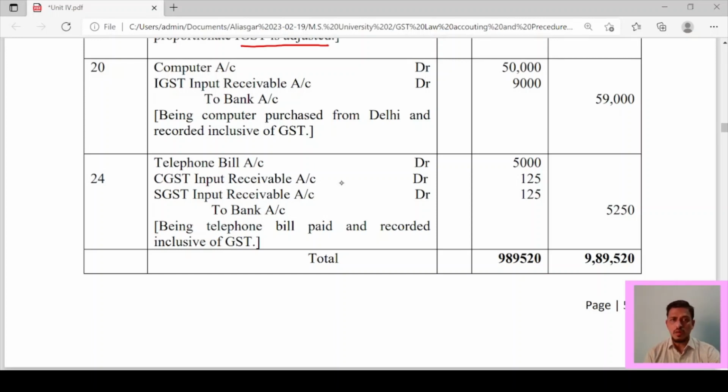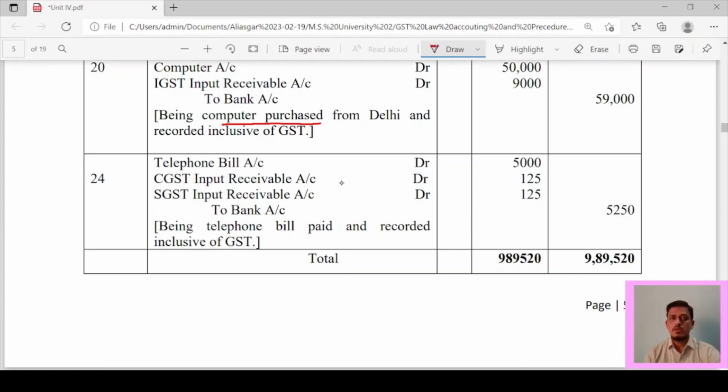Sometimes students focus on the word purchase and write purchase account debit. Silly mistakes should be avoided by just focusing, because he is not doing the business of computers, and if a person is not doing the business of computers, then it should be recorded to that particular asset.